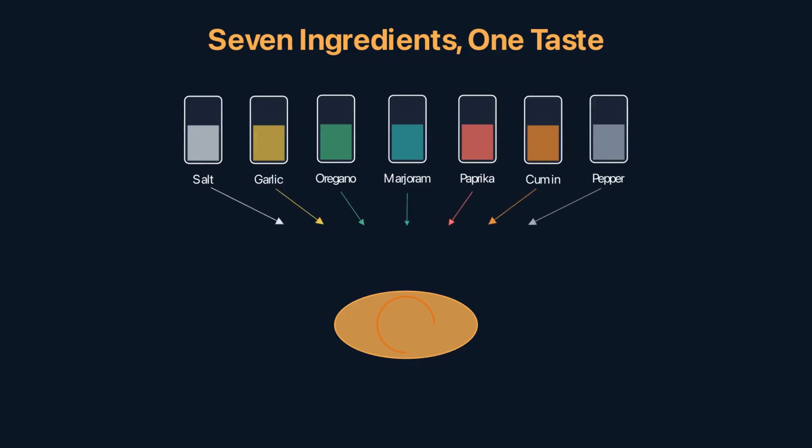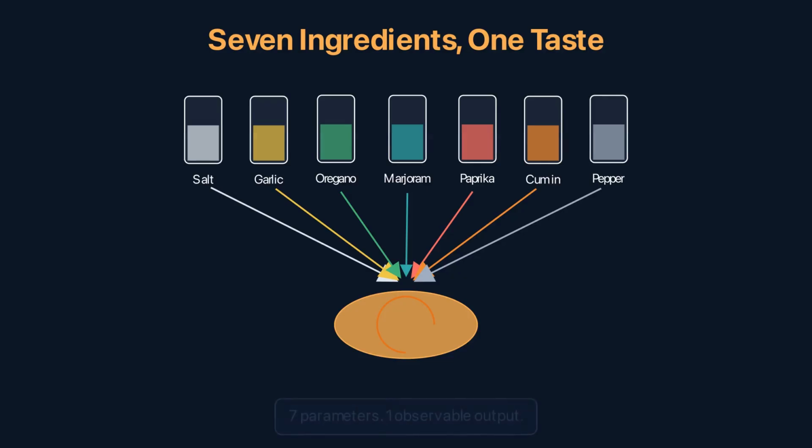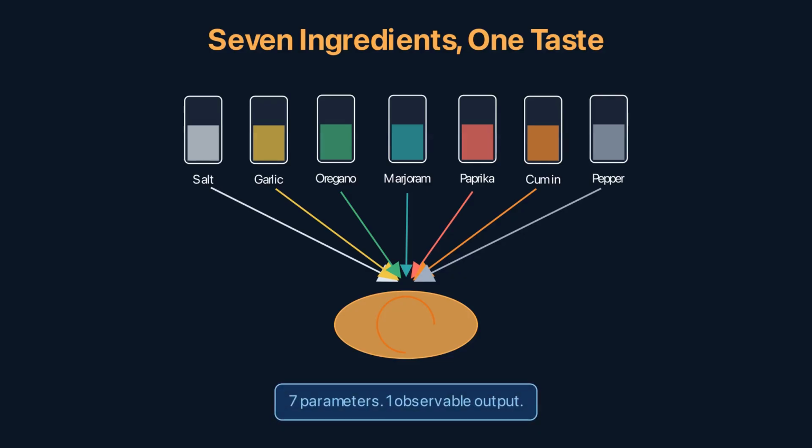The question isn't about your palate's sensitivity or the number of tastings. It's structural. Given the recipe, the mathematical form of how ingredients combine, does each ingredient uniquely affect the taste? If 2 different amounts of an ingredient produce identical tastes, no amount of tasting can distinguish them.